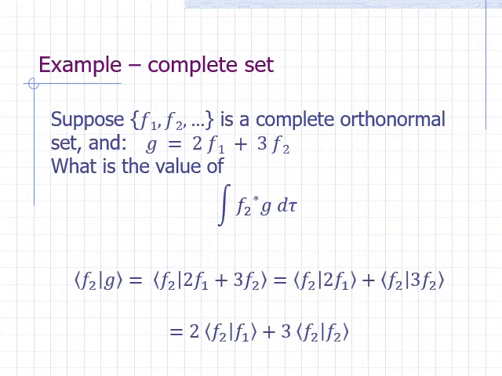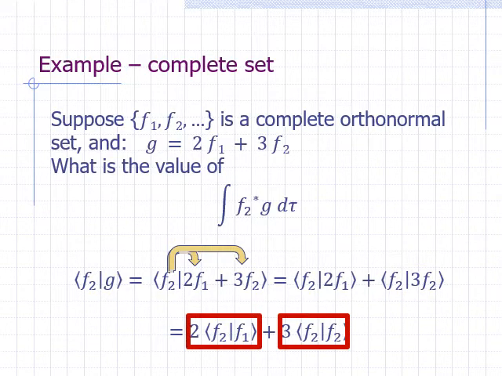Let's see how we can work this out using Dirac bracket notation. We write f2 in the bra and g in the ket. We substitute 2f1 plus 3f2 for g. We distribute the bra operator on the linear combination of f1 and f2. We pull out the constants from the bracket. Then we see that the first term here is 0 because f2 and f1 are orthogonal. And the second term is equal to 3 because f2 is normalized.